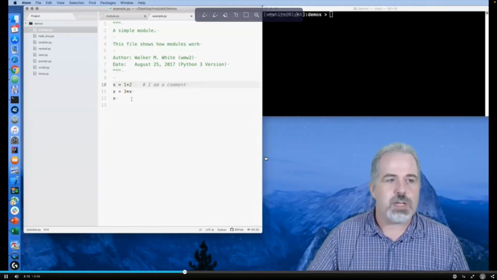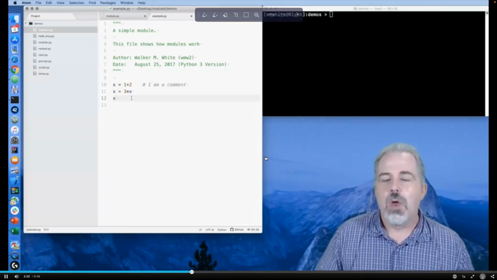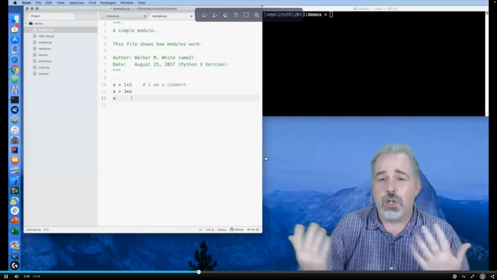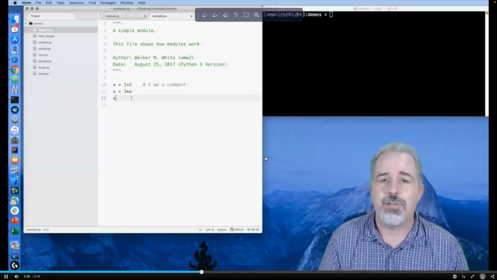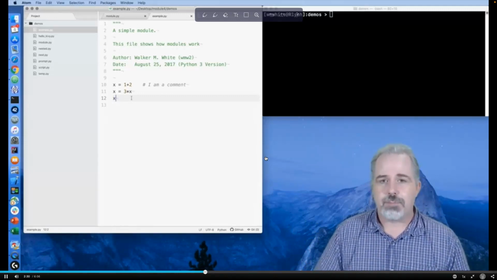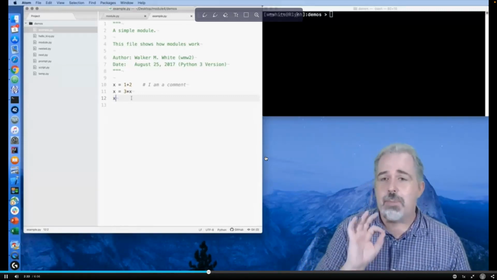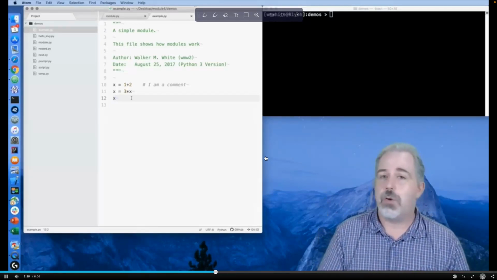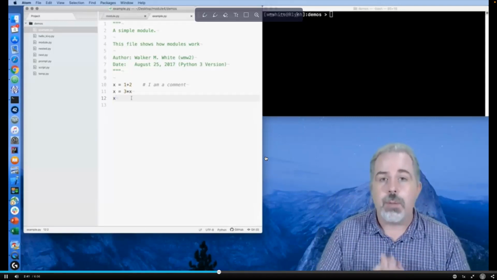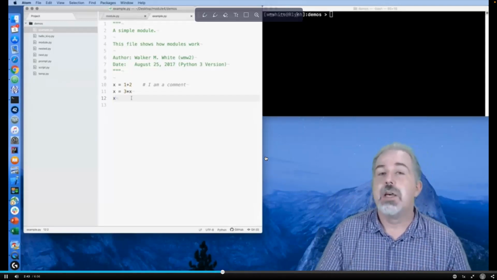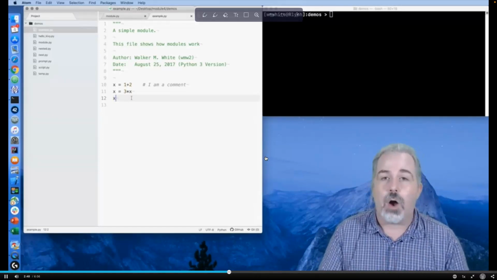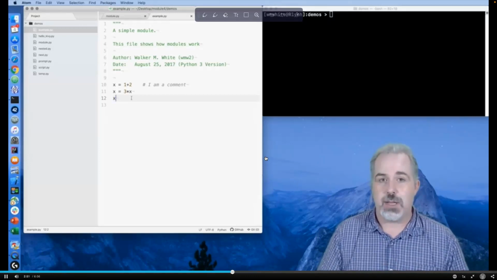All right, so we have the 2 assignment statements. That's the same as module.py. And then we have this variable x by itself. Working in the Python shell, we've gotten used to typing assignment statements, and then if I want to look at the variable x, I just type x by itself. That works in the Python shell. But inside of a module, if I type anything that's not a command, in this case an expression, Python's not going to do anything. Inside of a file, it only processes commands. So just like a comment, this is effectively ignored. The only 2 lines that do anything at all in this file are the 2 assignment statements.